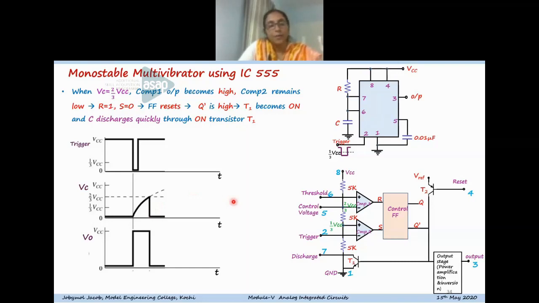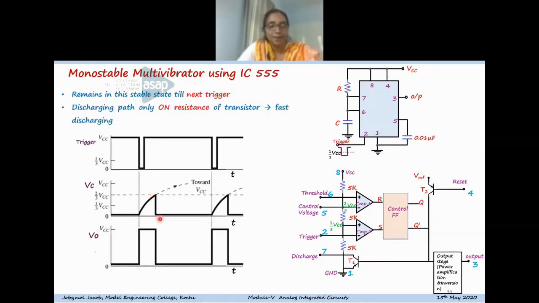Now it has again reached the stable state of the monostable multivibrator. Till the next trigger comes, it remains in that stable condition. Only after the application of the next trigger pulse can the monostable change its state. So this is the action of the monostable multivibrator. By using this monostable, you can produce time delays or gating circuits.